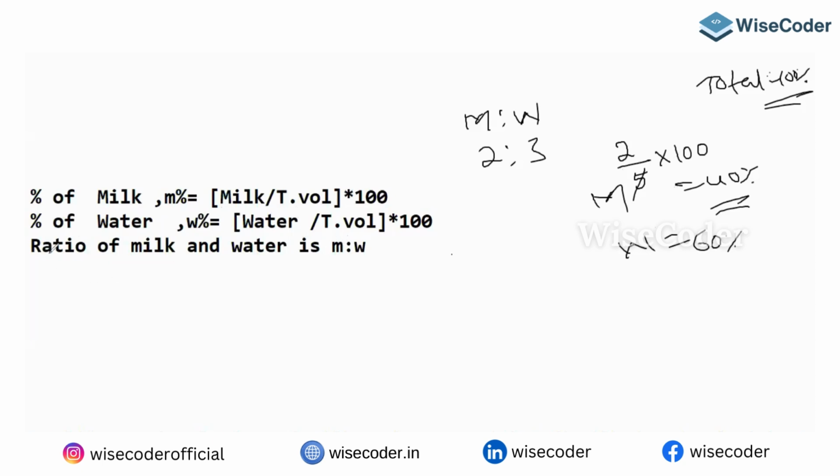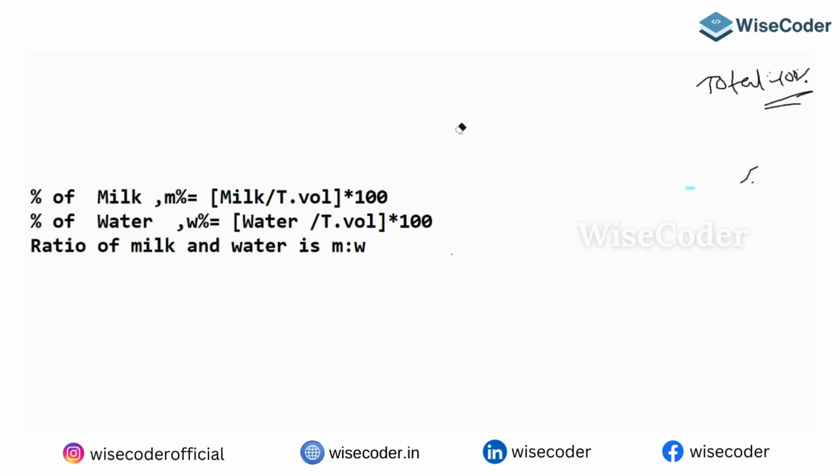He'll ask you the ratio of milk and water, which is going to be 2:3. He may give it like this: there is a vessel, in that vessel milk is 20 liters and water is 30 liters.